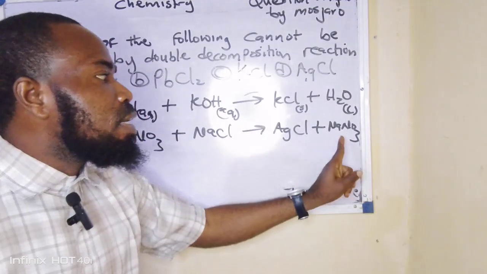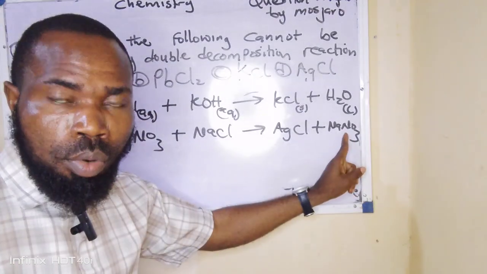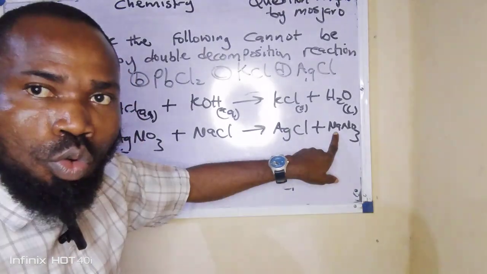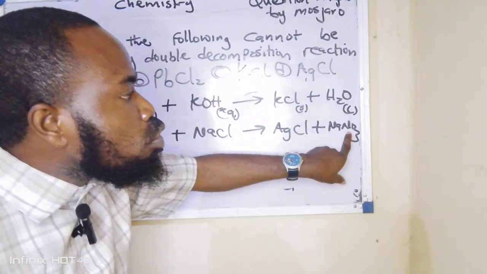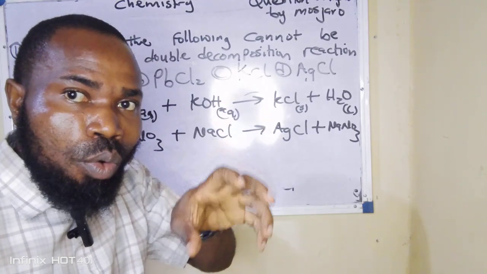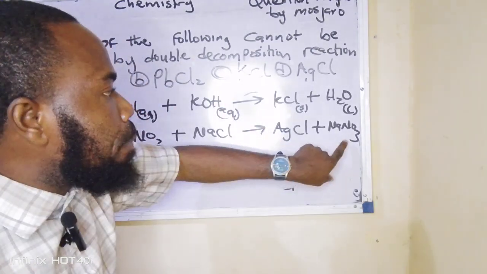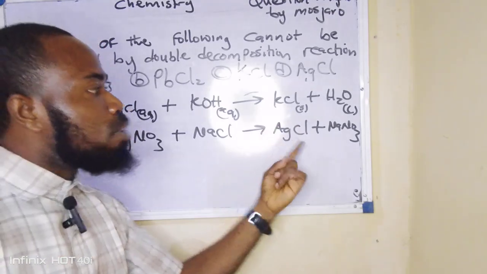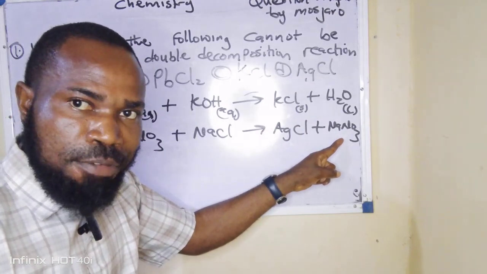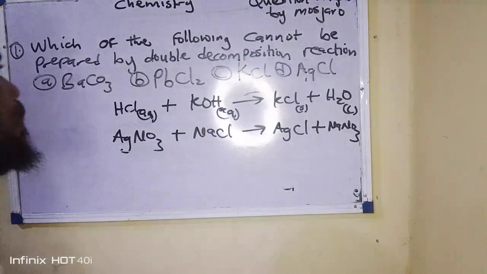So look at it. This NaNO3 is soluble. How do you get to know? First thing I said just now, that sodium salts are soluble. That is not all. Trioxonitrate(V) salts are soluble in water. So trioxonitrate(V) salts are what? Soluble in water. So what I'm preparing in double decomposition is an insoluble salt, and a soluble salt is actually formed.